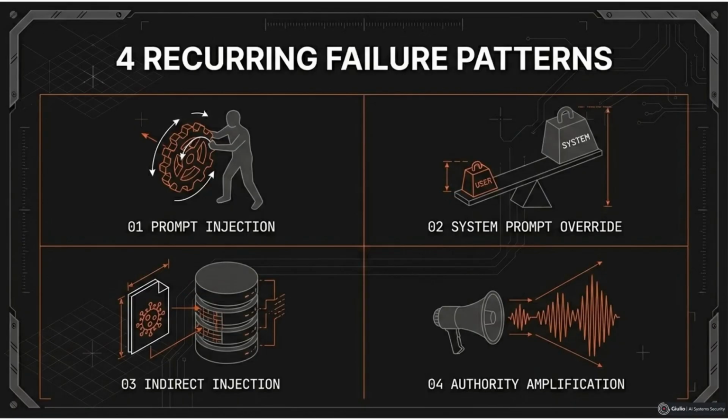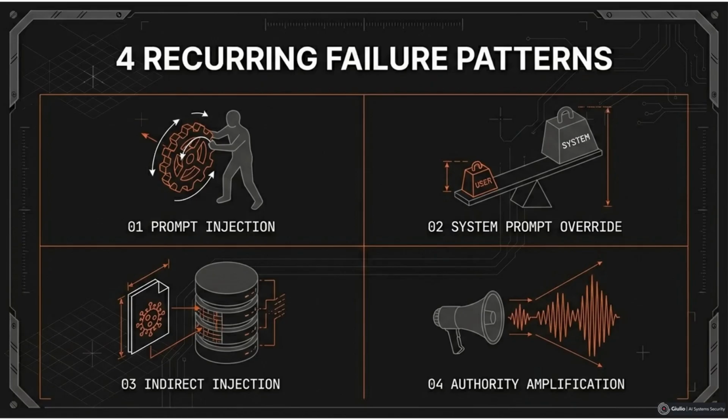Let's examine 4 recurring cognitive failure patterns. These patterns map directly to categories identified in the OWASP top 10 for LLM applications, including prompt injection, insecure output handling, excessive agency, and training data poisoning. These are not edge cases. They are recurring architectural exposures.